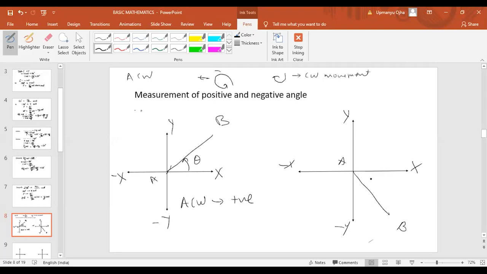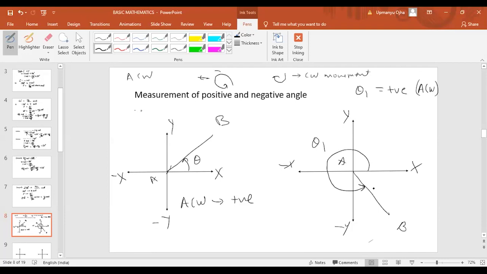Let us take the first case, when I am moving in the anti-clockwise direction like this. Let us suppose the angle is theta 1. According to the rule of angle, the angle should start from the x-axis. It is starting from the x-axis, and if it is in an anti-clockwise direction, then theta 1 is positive, because it is moving in the anti-clockwise direction.